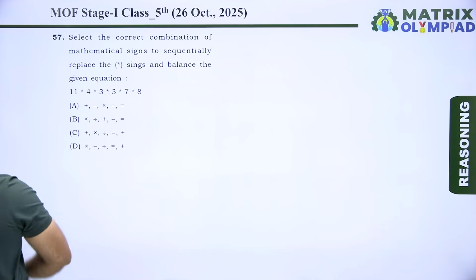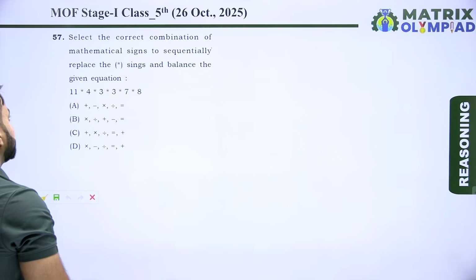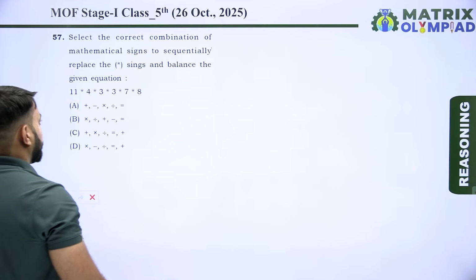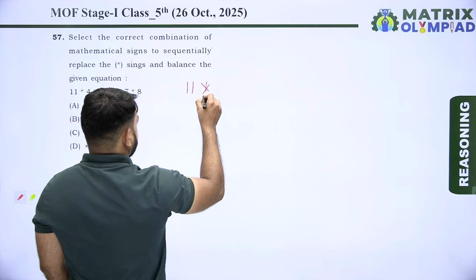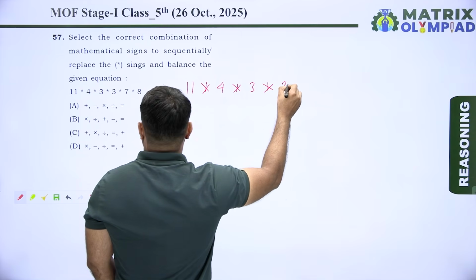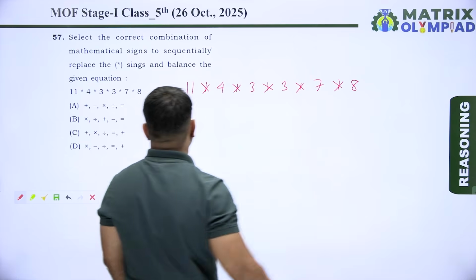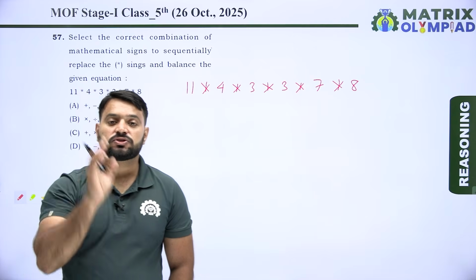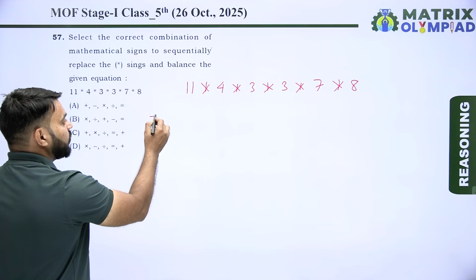So now next question is question number 57. Select the correct combination of mathematical signs to sequentially replace the asterisk sign and balance the given equations. So equation is 11 asterisk 4 asterisk 3 asterisk 3 asterisk 7 asterisk 8. Now in this question options are taken one by one and then we check which one will follow correctly.